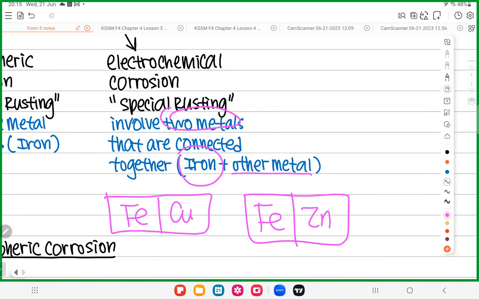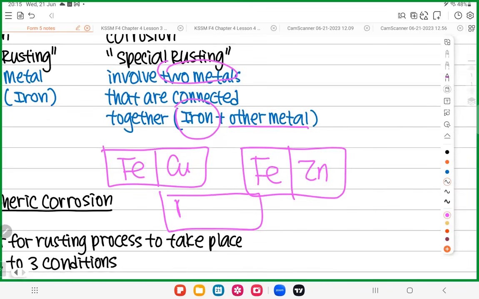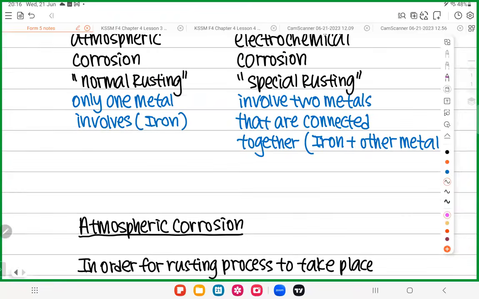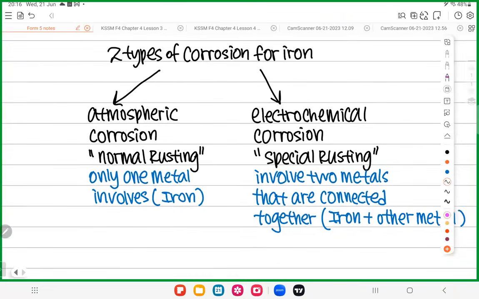Some students will ask me, sir, if I have magnesium and zinc, two different metals, can we call it electrochemical corrosion? The answer is no. Why? In SPM, the corrosion must have iron. No iron, cannot. In SPM, we keep focusing on iron. So remember that. Now you should know what is atmospheric corrosion and what is electrochemical corrosion.